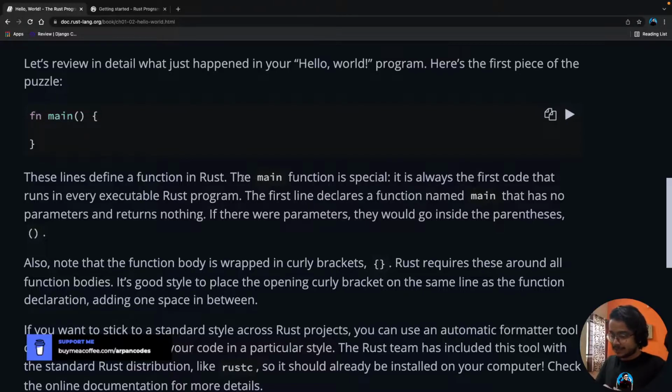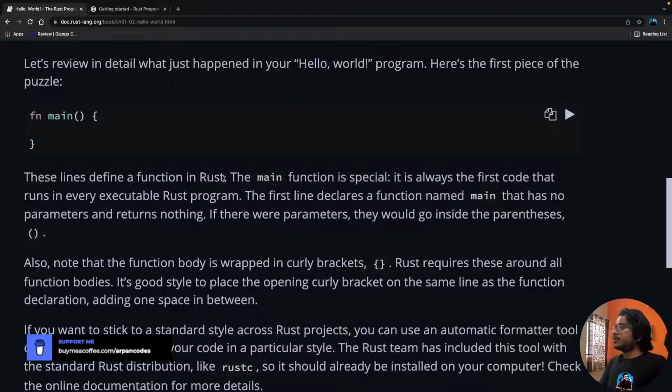Main is like an entry point. Your complete program starts with the main function, and then the main function calls the other functions. That's what we know if you have programmed in C++.